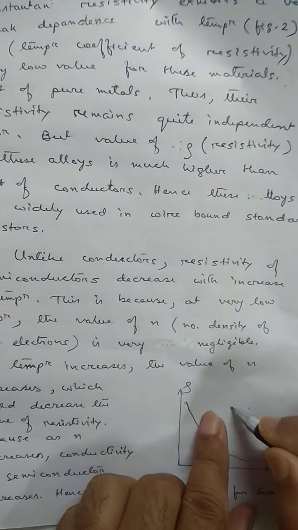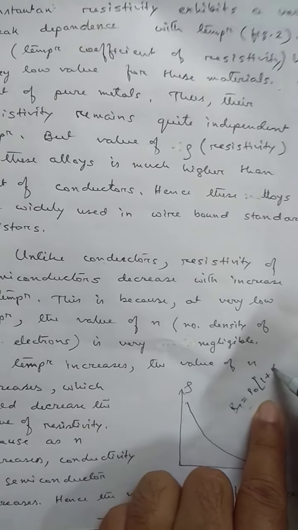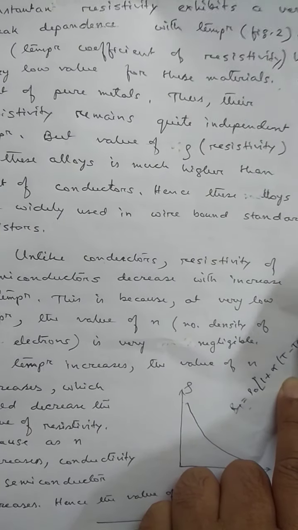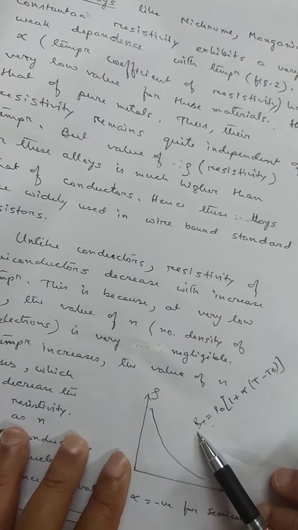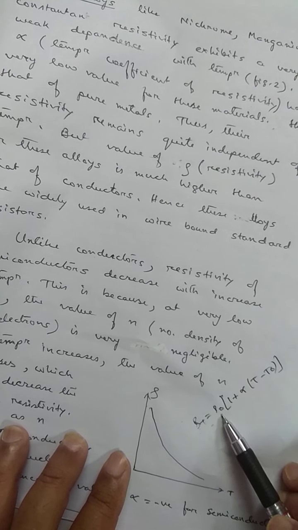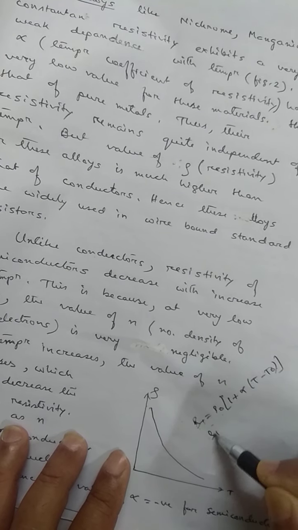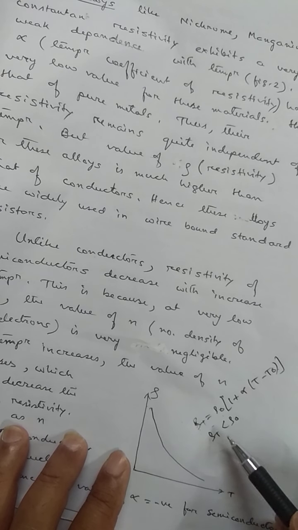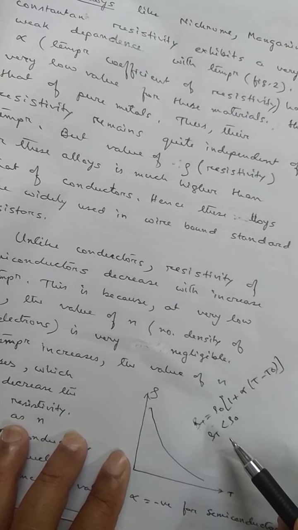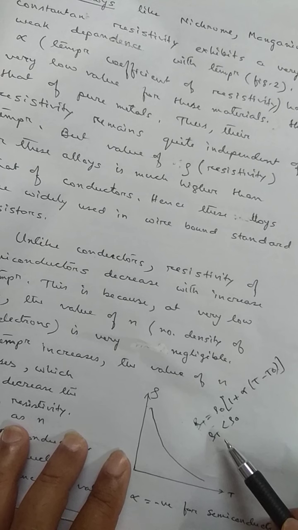So what is the relation of resistivity? Can you remember? rho T is equal to rho 0 into 1 plus alpha (T minus T0). Yes or no? What is the relation? rho T is equal to rho 0 into 1 plus alpha (T minus T0). So here rho T is less than rho 0 for a semiconductor. That means as temperature increases, the number of electrons in the conduction band increases.